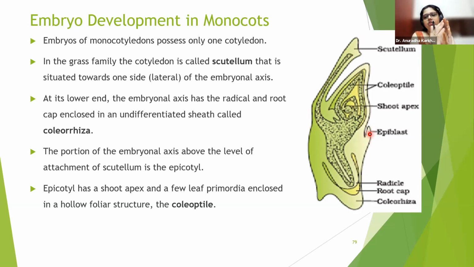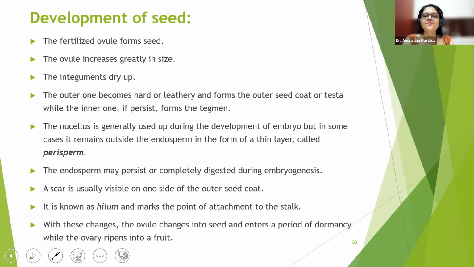Actually these two cotyledons should make up dicot, na? But since in monocots only one cotyledon develops, other remains reduced, the reduced cotyledon is called as epiblast, a very favorite question of the examiners. Okay, so that's all about your monocot seed, monocot development and dicot development. Is it okay? Fine. So we understood that how embryo is formed, how endosperm is formed. So finally, we'll come to the development of the seed.